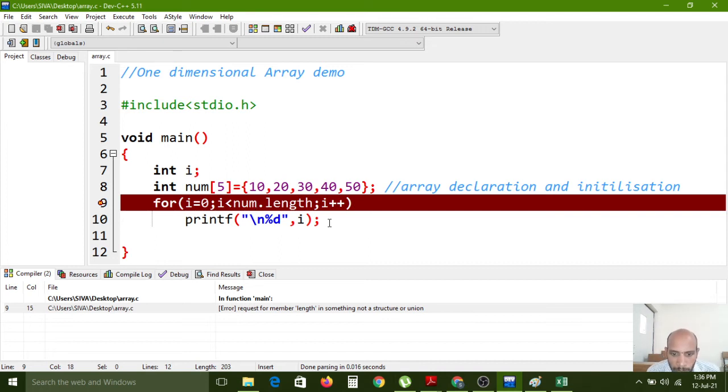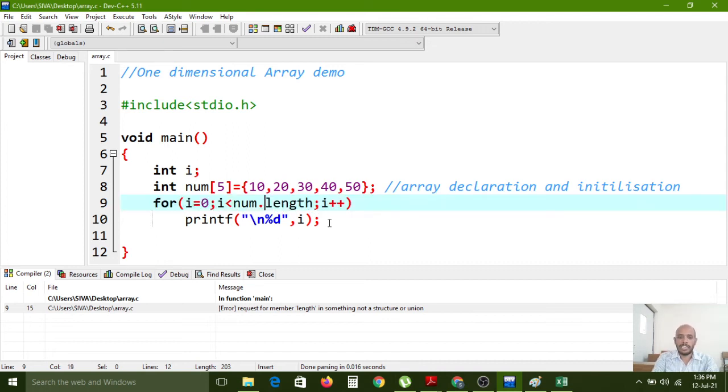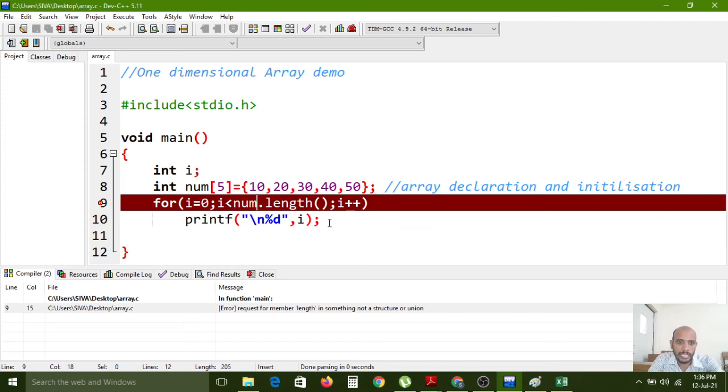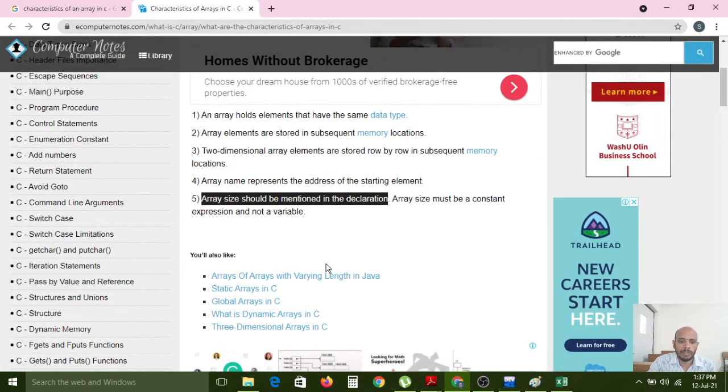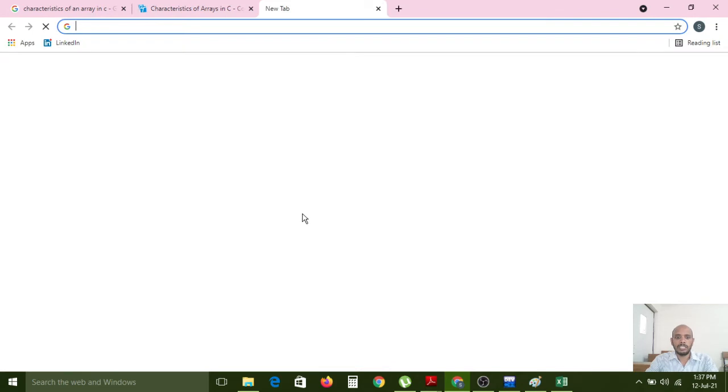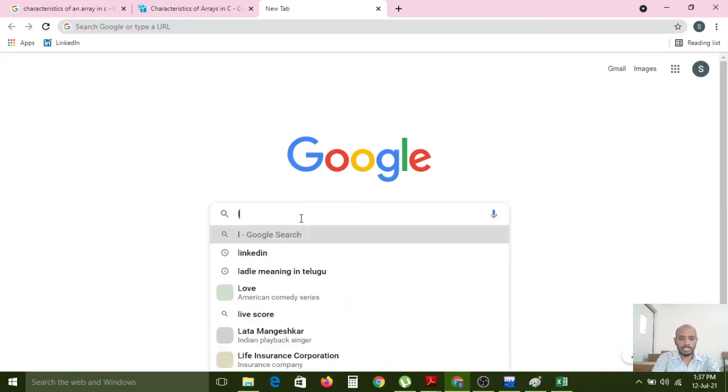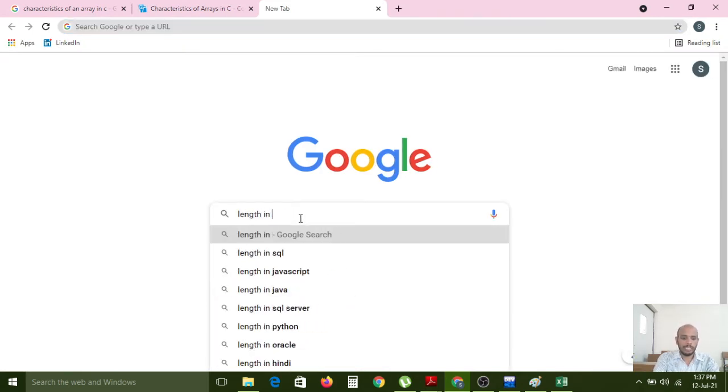Remember, length is not a structure or union. Length function we have to use, I think. Again it is showing the same. How can you collect the length from that? Length in array.